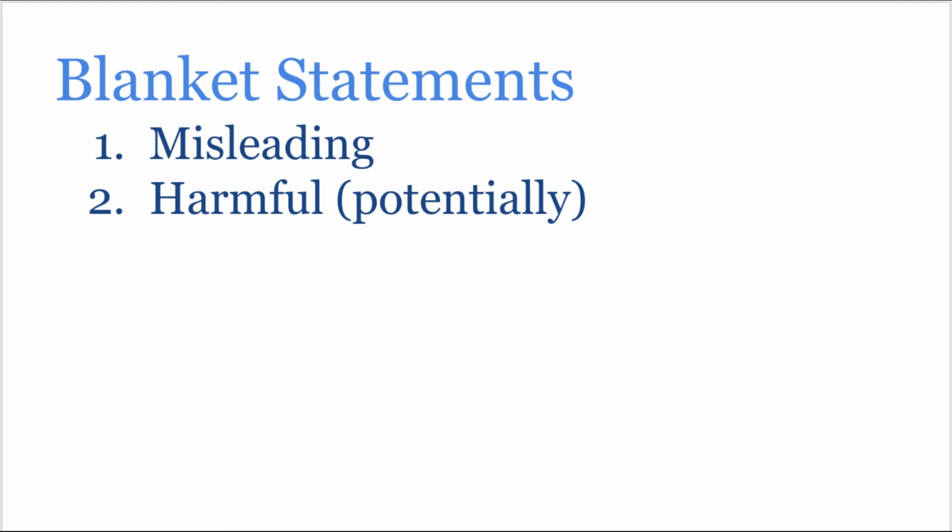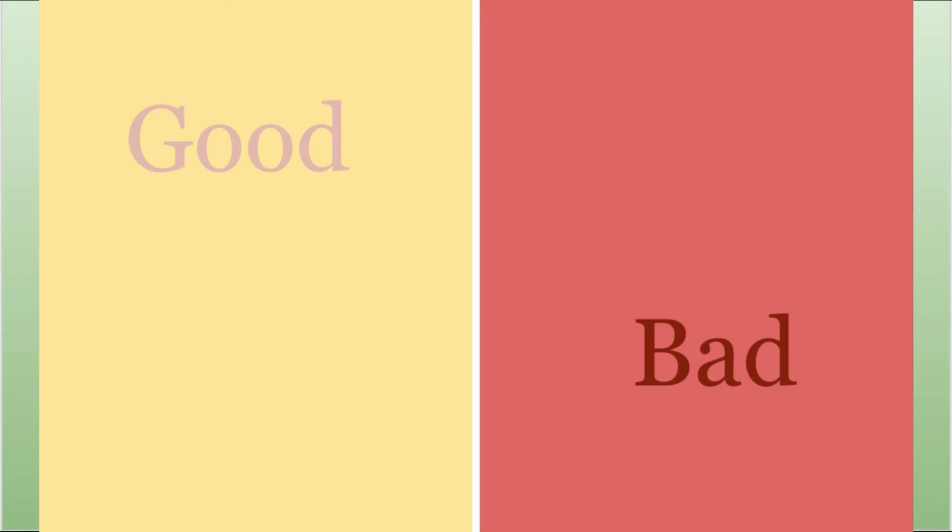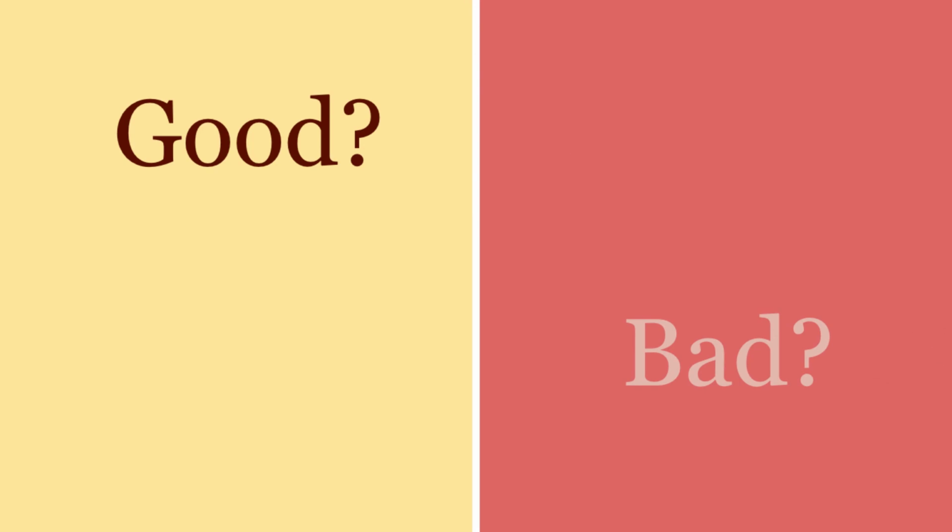Now, the second reason why blanket statements should be avoided is because they can be harmful. Blanket statements seem absolute. They feel decisive, and that's because they are. The exact nature of blanket statements is to be conclusive. Blanket statements dictate a status. This is that. It's human nature to want to hear something conclusive and decisive. It's satisfying. When we are able to differentiate clearly between things, we feel more satisfied. When we know that the hero is good and that a villain is bad, it feels better when the villain gets punished, as opposed to when we're not sure if the hero is good and we're not sure when the villain is truly bad. It feels awkward when things get mushy.